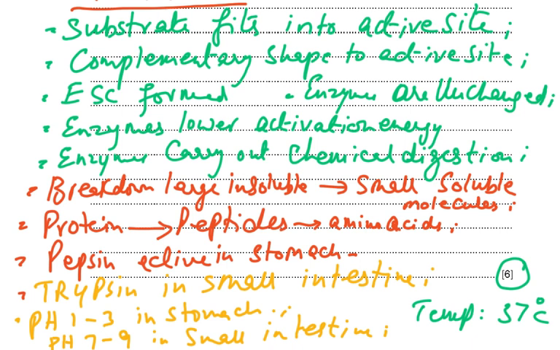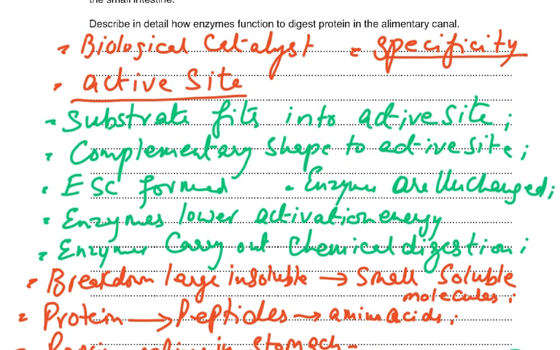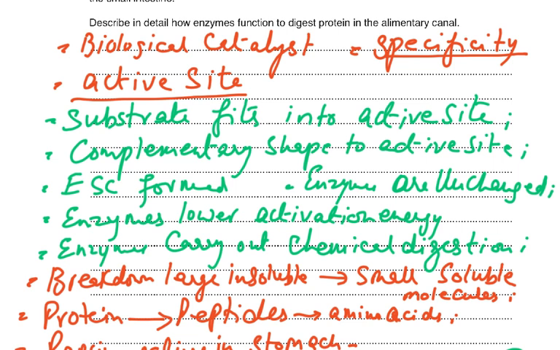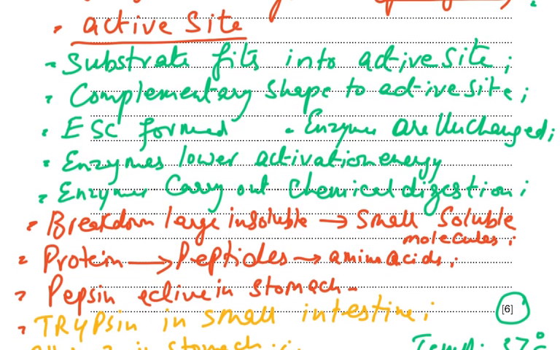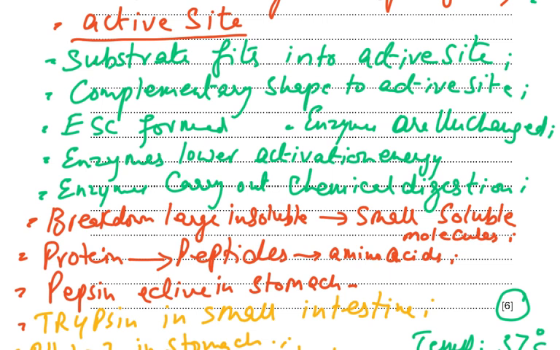So, substrate fits into active site. The fact that we're talking about a biological catalyst, and the fact that we're saying it is specific. Specificity means that we're referring to the enzymes being specific. The reason is that they have a certain shape of the active site, which is a depression on the surface of the enzyme. Then substrate fits into active site, which is a complementary shape to the substrate, and enzyme substrate complex is formed. We can also write ESC, enzyme substrate complex formed. Enzymes are unchanged. Enzymes lower the activation energy.